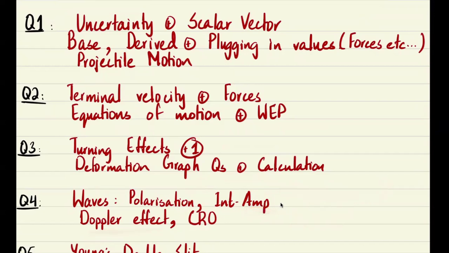Doppler effect, I think this was asked in a very recent exam paper, as recent as March 25, but I feel like a lot of students have started to take this for granted, thinking it's only going to be assessed in P1. So that's why I feel like this is going to come in, and some basic calculations or graphing, or maybe having to extract something from the CRO will come in.